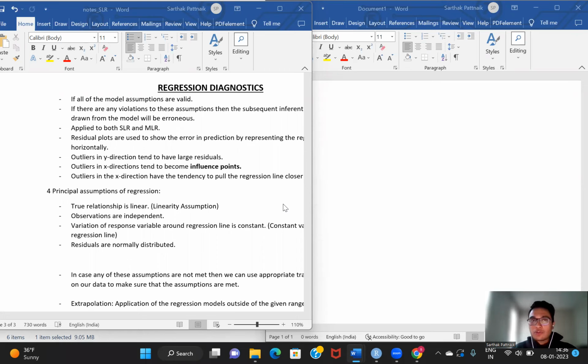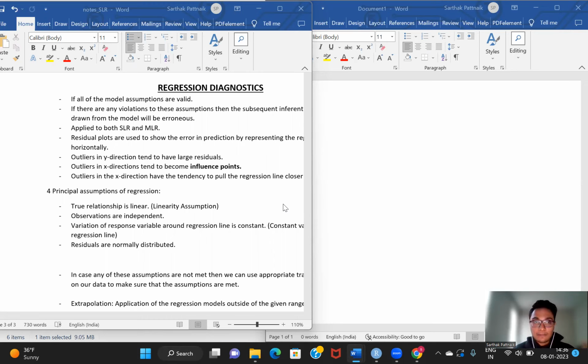In this session, we'll be looking over the concept of regression diagnostics. Why are regression diagnostics important? Before we actually perform statistical inferencing in our regression models, we assume a few things about the model. Only if these assumptions are valid can the conclusions that we draw from statistical inferencing be kept sacrosanct, or be actually true.